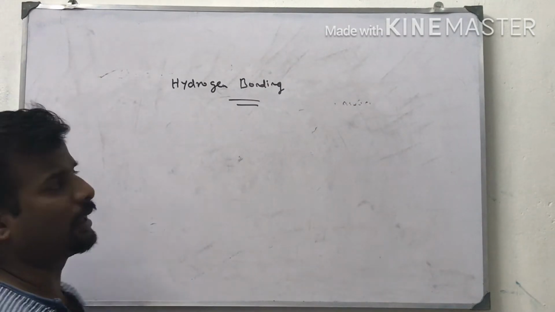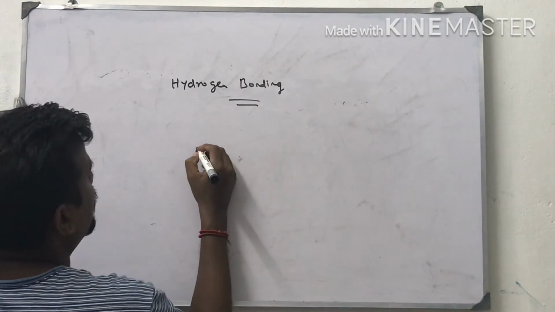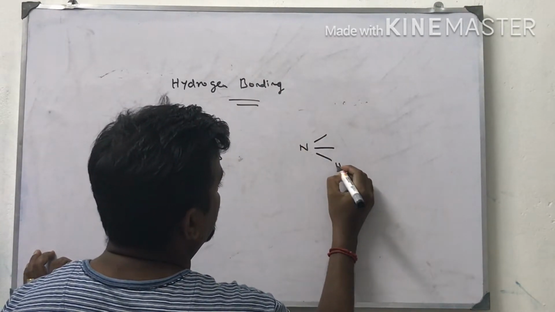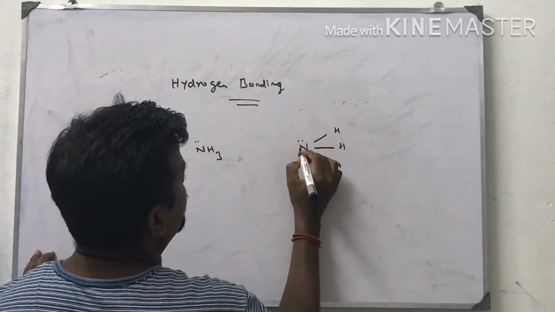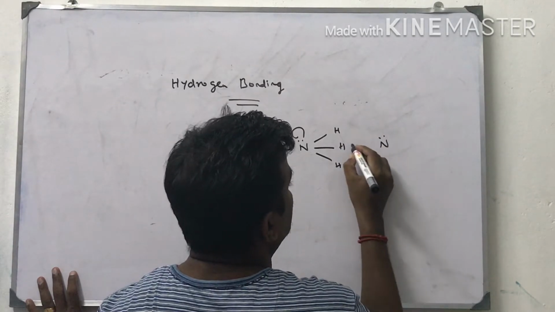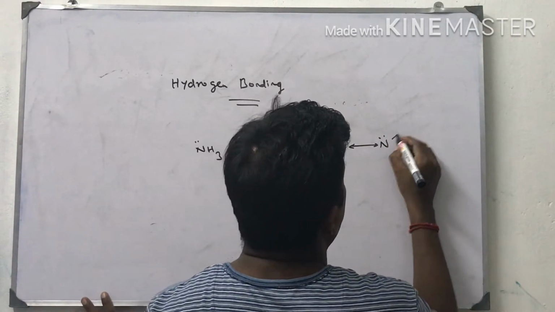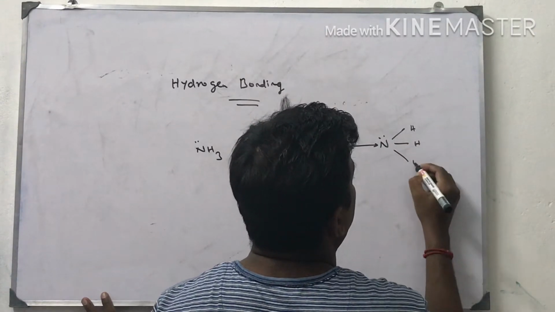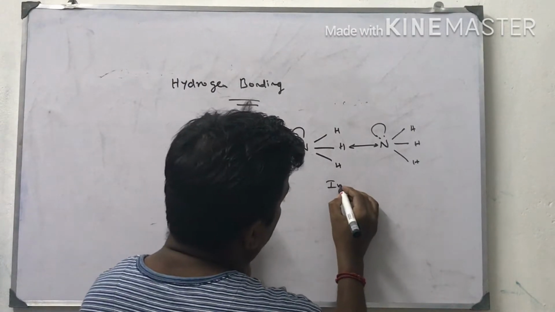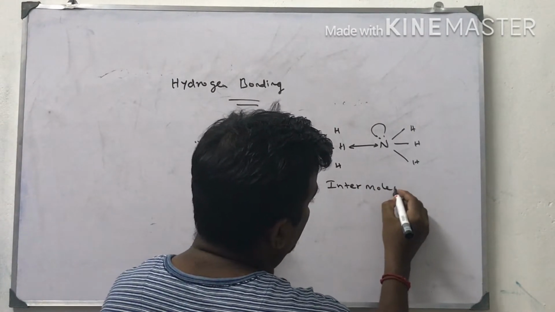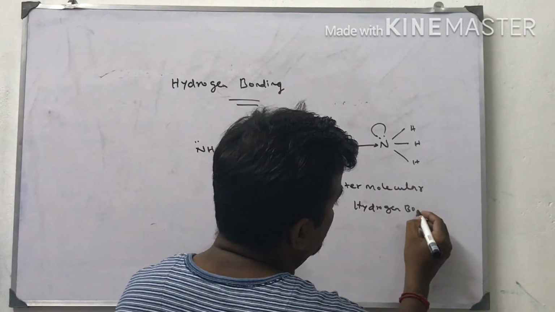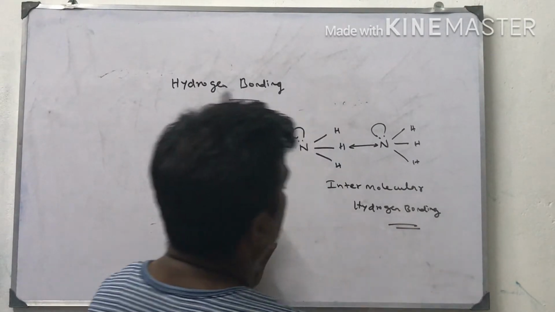For example, in the case of ammonia, NH3, nitrogen has three hydrogens and one lone pair, and there is a bond between this nitrogen and a hydrogen of the next molecule. Like that it keeps going on increasing. So this is called intermolecular hydrogen bonding, because the bonding takes place between two molecules.